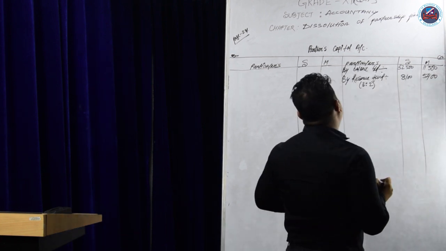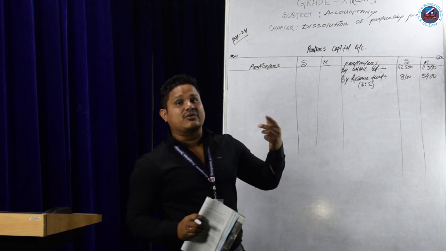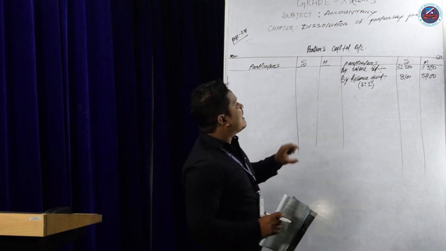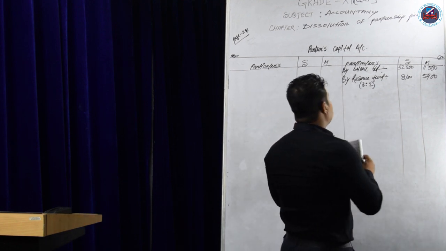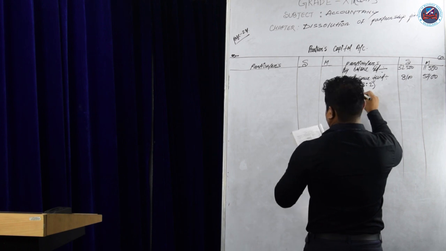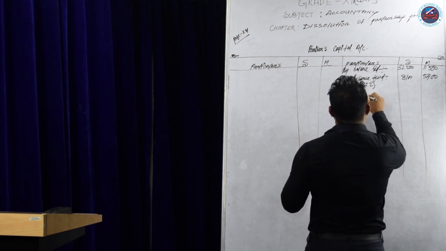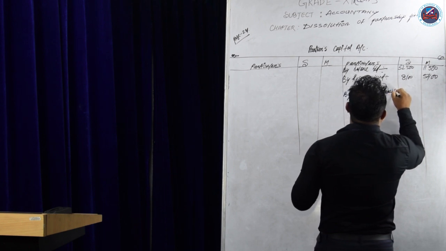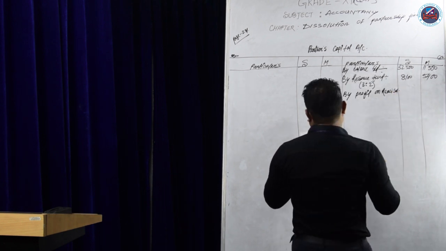Now we'll write the profit which we have already calculated in the realization account. That will be credited to the partners' capital account. So, by profit on realization. How much profit do we get?